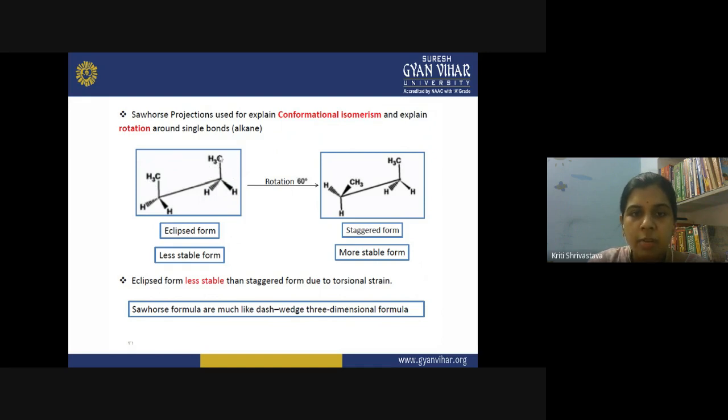If you rotate the molecule in this direction, you keep carbon one fixed, and you rotate carbon number two on its axis. Now what happened? You have rotated carbon number two, and now the orientation is the staggered form. Now the CH3 groups are in two different directions. They are not masking each other, and therefore the conformation has lesser energy, and you get a more stable form. So with the help of the Sawhorse formula, you are explaining conformational isomerism.